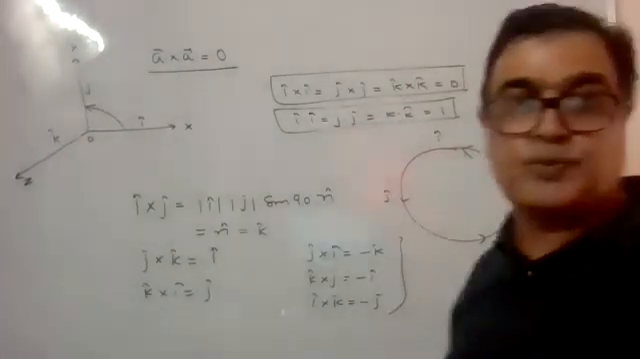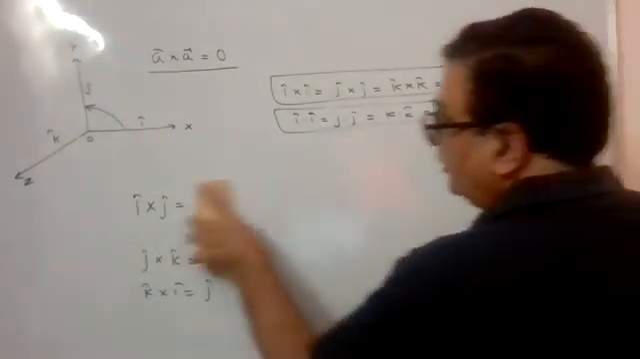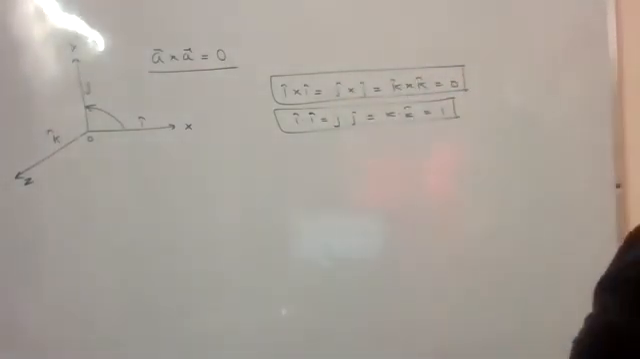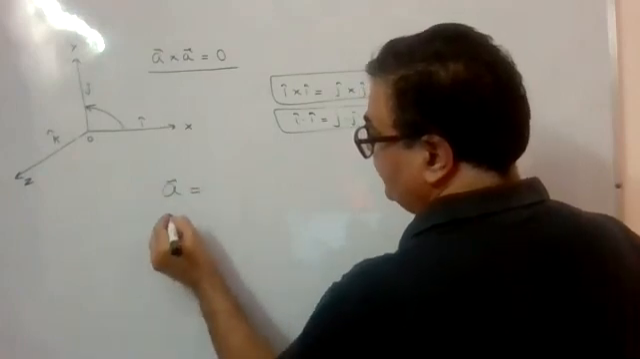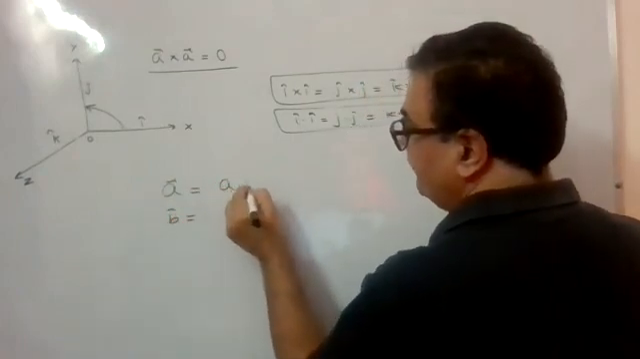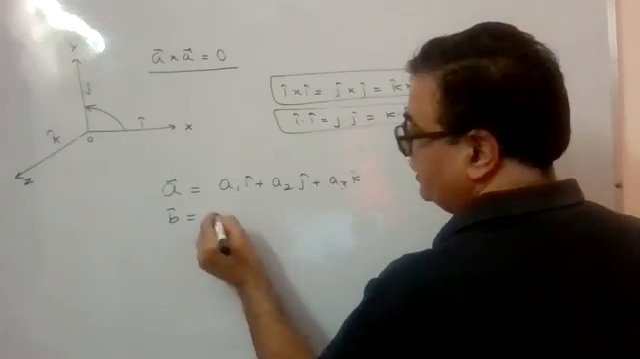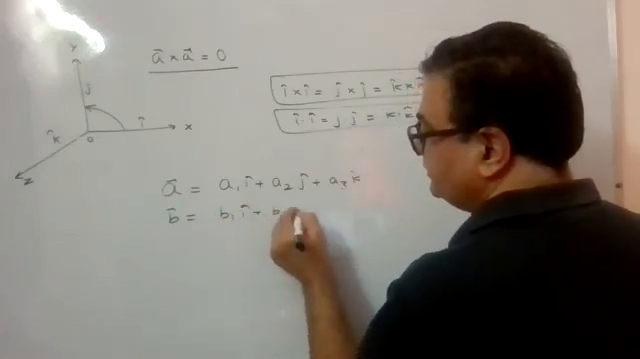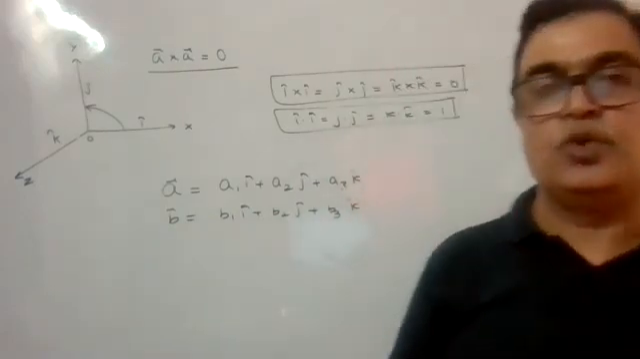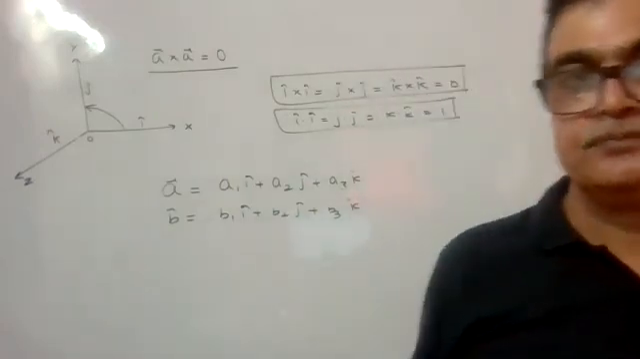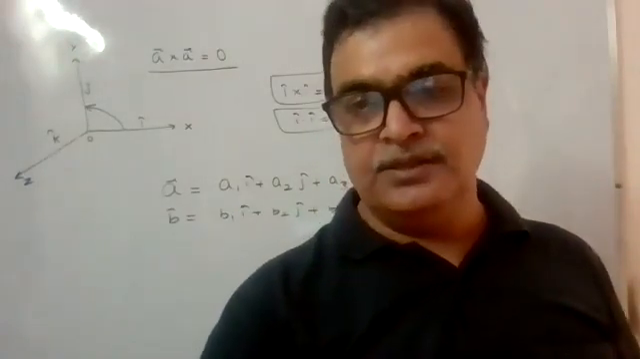Now write down cross product in component form. Cross product in component form. If you have A vector and you have B vector, this is A1 I cap plus A2 J cap plus A3 K cap. And B is B1 I cap plus B2 J cap plus B3 K cap. My question is, what is A cross B? We should find out what is A cross B. आज पूरा नहीं हो पाएगा ये, नेक्स्ट क्लास में हम इसको करेंगे.